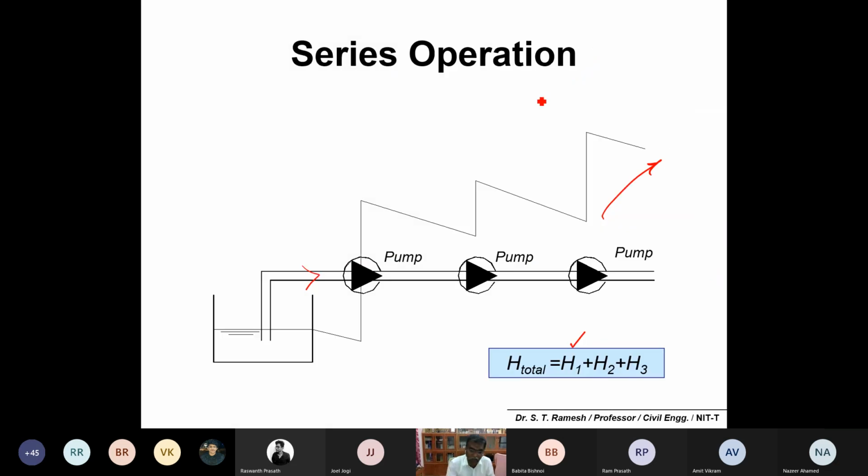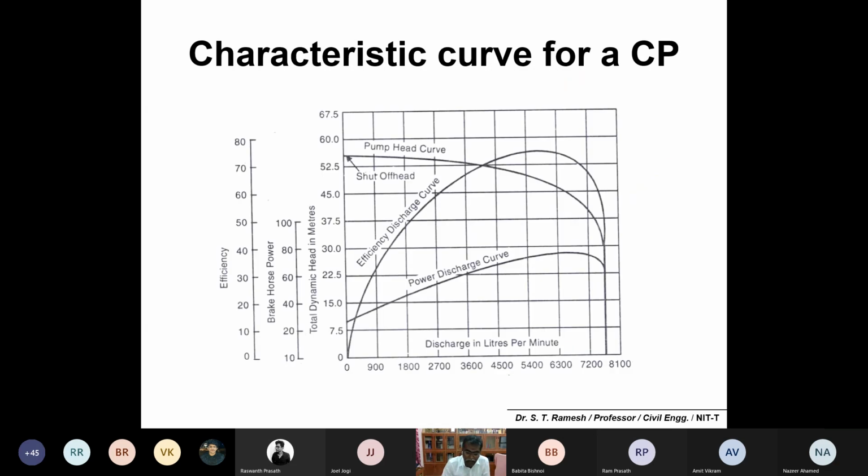If you want an elevated head, you can connect pumps in series. And if you want to pump an excess quantity of water, you can connect pumps in parallel. So please make a note of the difference. This is one example where